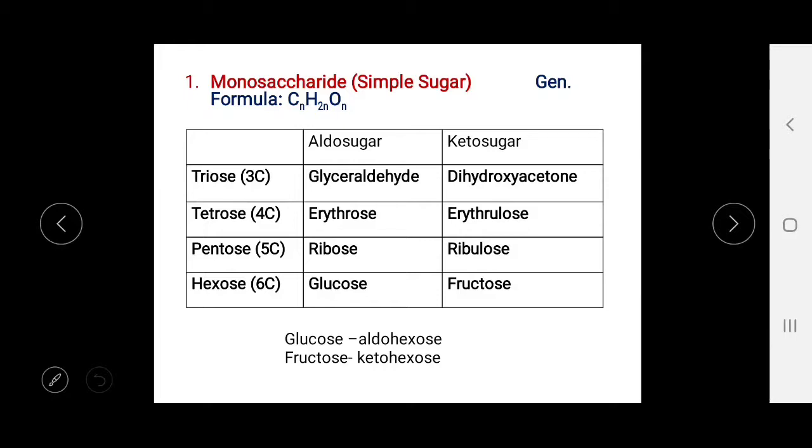The example of triose in aldose sugar is glyceraldehyde, and in keto sugar the example of triose is dihydroxyacetone. Tetrose is erythrose and the keto sugar is erythrulose. The pentose aldose sugar is ribose and the pentose keto sugar is ribulose. The aldohexose sugar is glucose, and the hexose keto sugar is fructose.